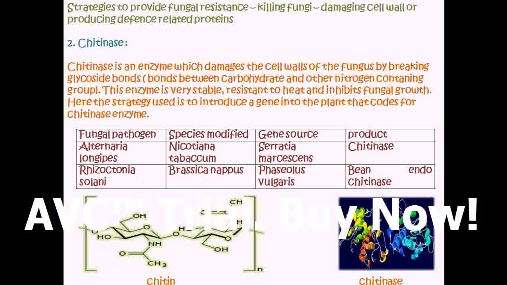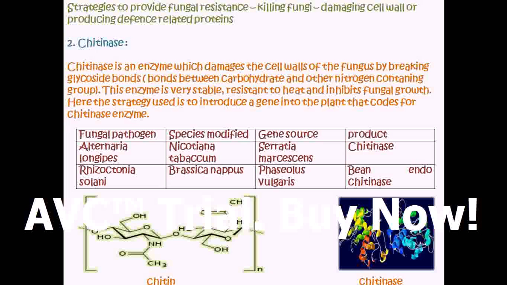The next strategy is to induce the formation of an enzyme called chitinase. Chitinase is an enzyme which damages the cell wall of the fungus by breaking the glycosidic bonds between the cell walls of the fungus. Here you can look at the structure of the chitin.